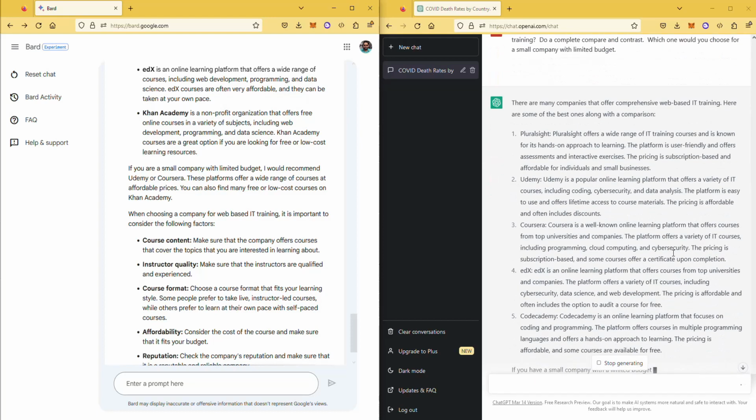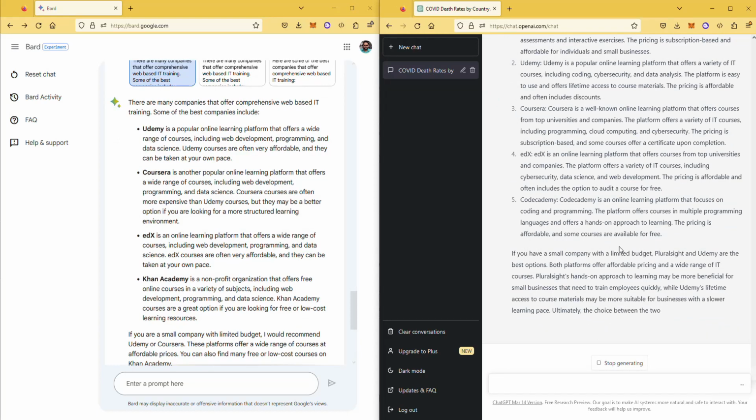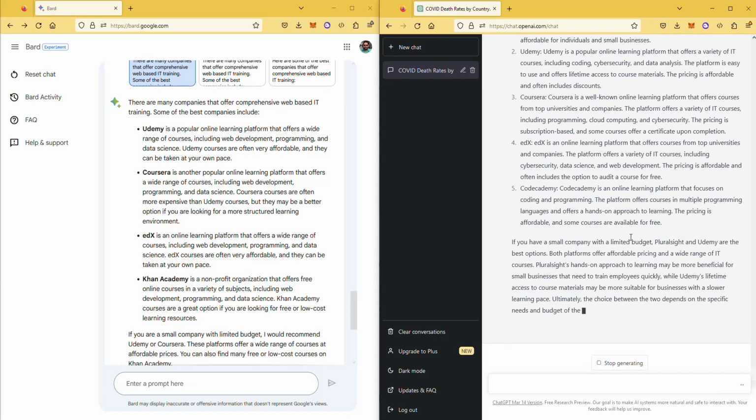It looks like the other one that I see in here is Pluralsight. It's a paid one that it added, which I think Bard didn't even consider. Again, it's still writing it. I think it probably got a little sore, trying to think a lot. And it says if you have a small company with limited budget, Pluralsight and Udemy are the best options. Both platforms offer affordable pricing and a wide range of IT courses. And it gave you some recommendations with the justification.